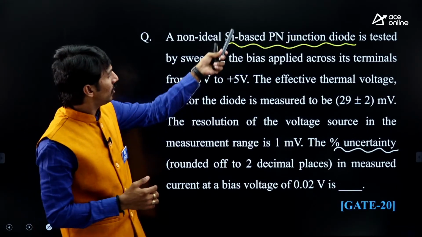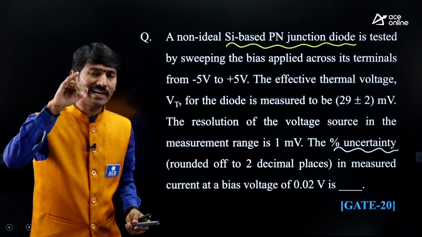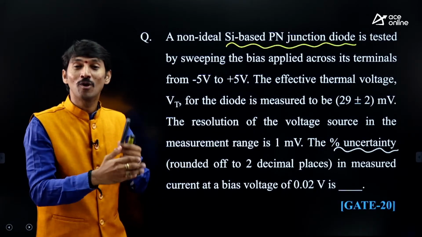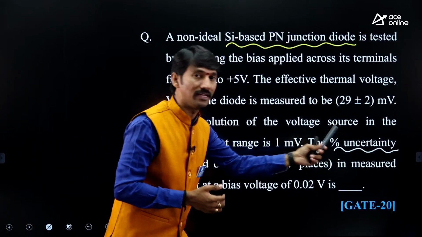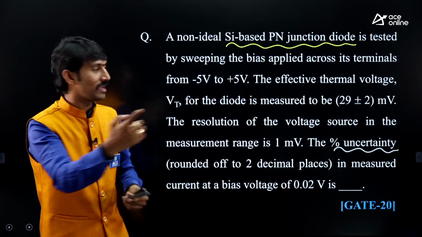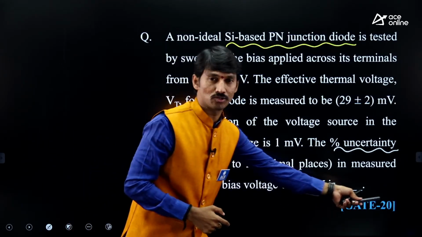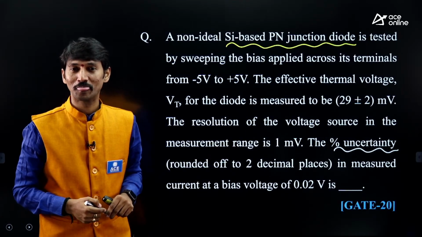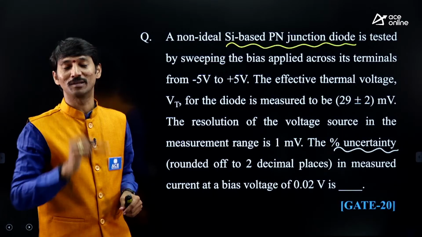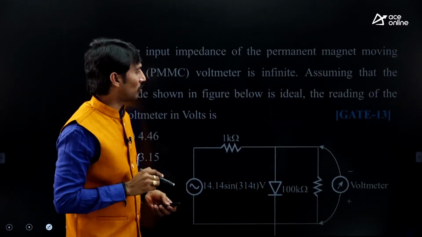So therefore, in order to answer this, you need to have the idea about what is uncertainty, what is percentage uncertainty, what is error. This uncertainty is coming under which type of category or which type of error, that you need to know. This is a latest question, almost a GATE 20 question. Clear? So that's why try to understand the importance of the measurement subject. Next, one more question I'm showing.